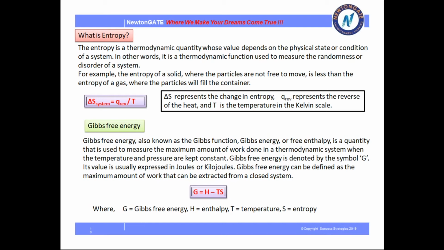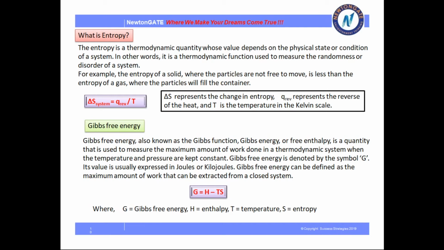So, what is the mathematical expression of entropy? That is del S equal to Q by T. Here del S represents the entropy, Q reversible represents the reversible heat, and T is the temperature in Kelvin scale. So that's the entropy. Next is Gibbs free energy.